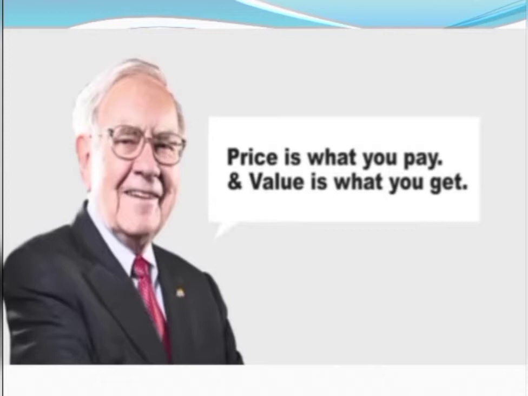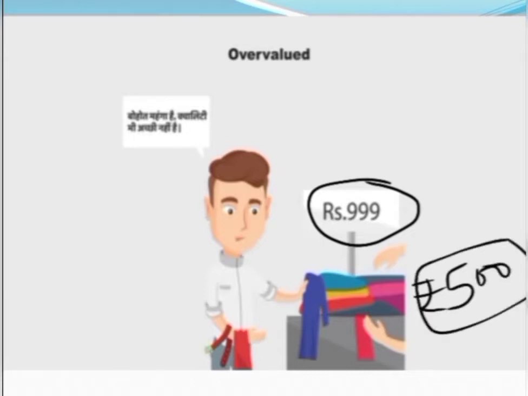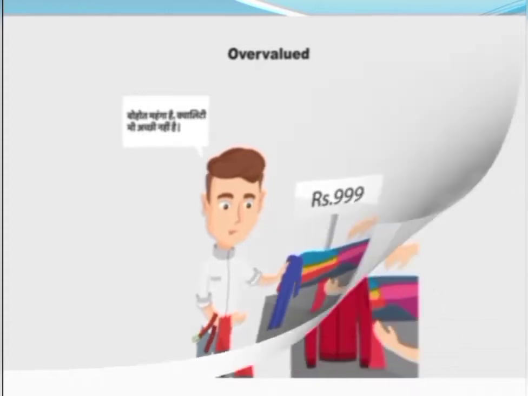Let us consider buying a product. If you are paying higher price in return of which you are getting a product with lower value, as in this example, here the product is priced at 999 rupees, but the value of which might be only rupees 500. Here the value is 500 but the product is priced at 999 rupees. Then it is a case of overvaluation. This product is considered to be overvalued because you are paying a price which is higher than the value of the product.